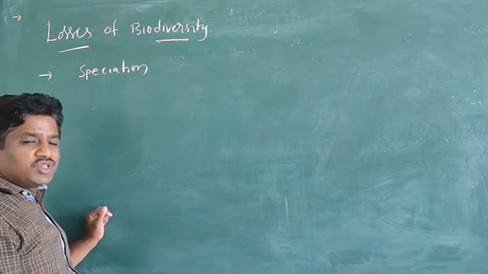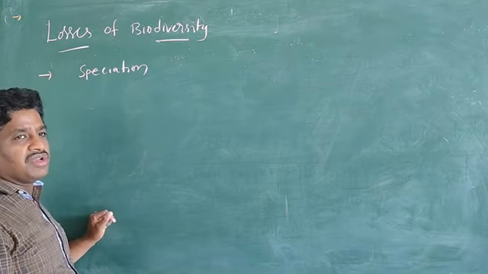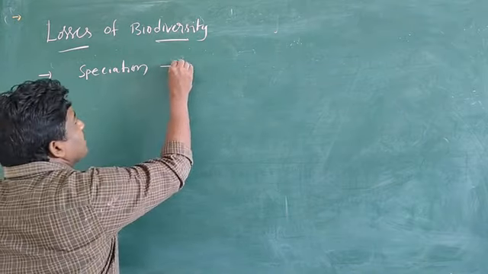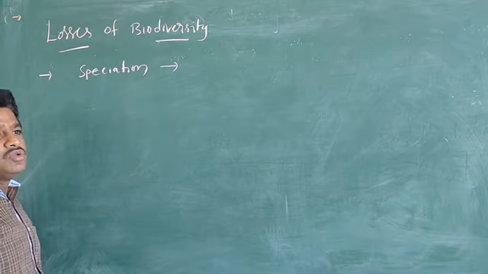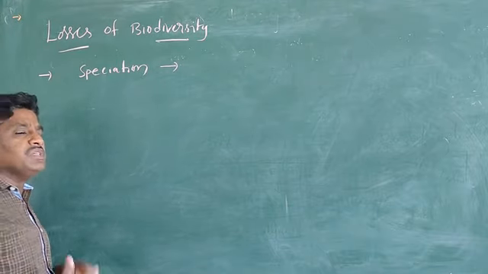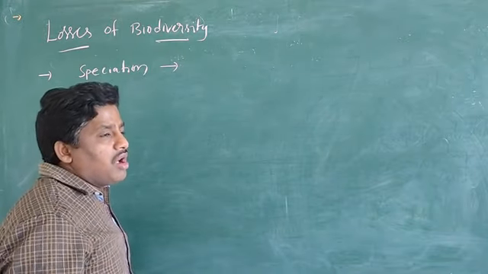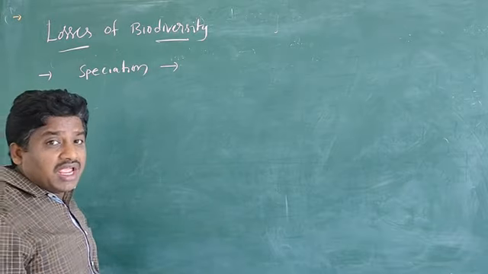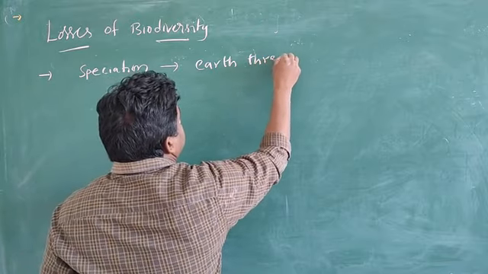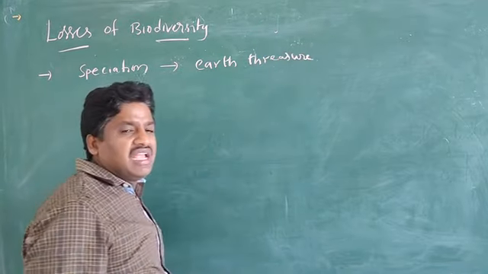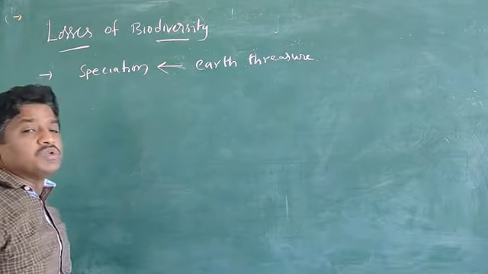Such speciation is located in different ecosystems. This variety and number of species production you can mainly see on Earth. So that's why Earth is a treasure of speciation.